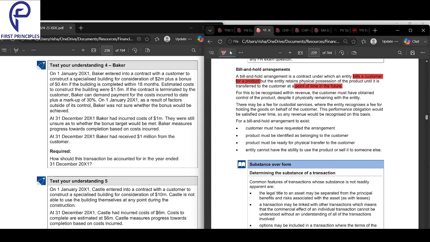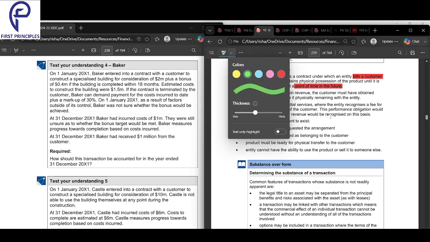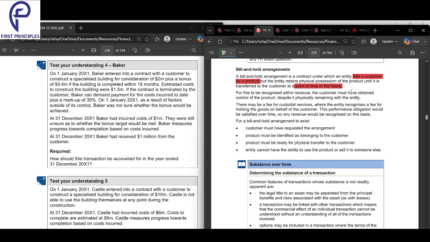If the customer has obtained the control, then it's given in the question that he has got the control, then you can still recognize it as revenue even though you've not delivered it. Even though you've not delivered it, if the customer has got the control, you can recognize it as revenue. In accrual methods, even if the customer has not received the goods, possession is still with you, but he has got the control.